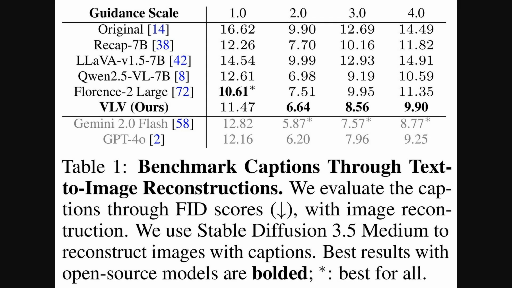This table then provides the hard numbers to back up those visual results. What we're looking at here are Fréchet inception distance scores. And remember, a lower score means a better, more accurate caption. The columns show different guidance scales, which is basically a setting that controls how strictly the image generator follows the text. And as you can see, the Vision Language Vision model consistently achieves very low scores, outperforming other open source models. It's right in the same league as the big proprietary models like Gemini 2.0 Flash and GPT-4o.